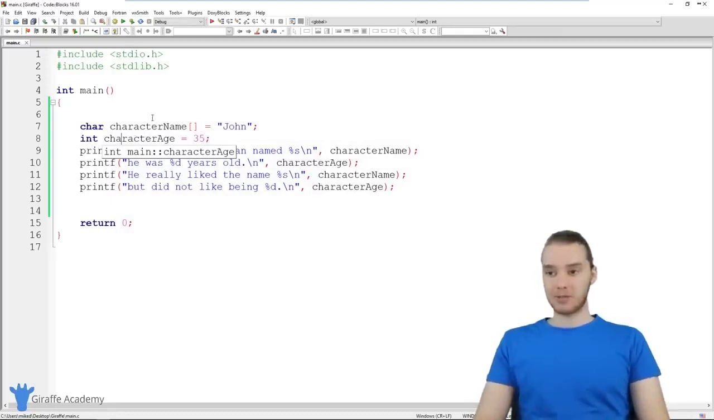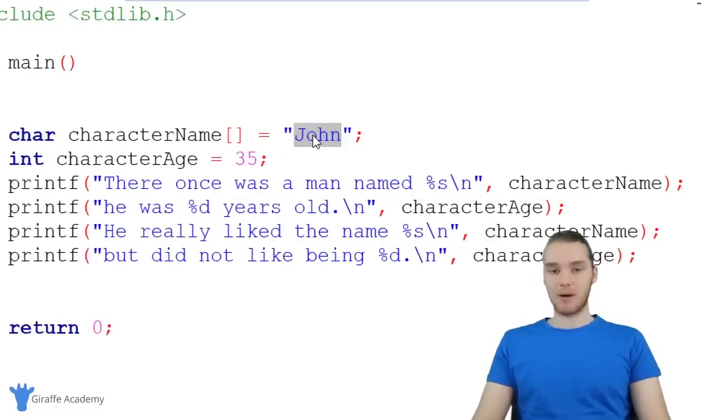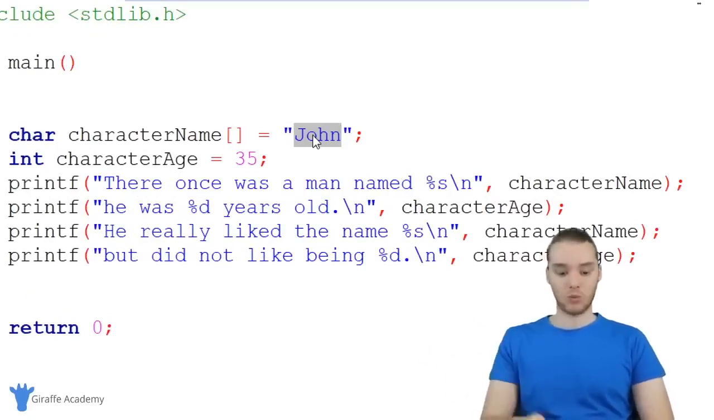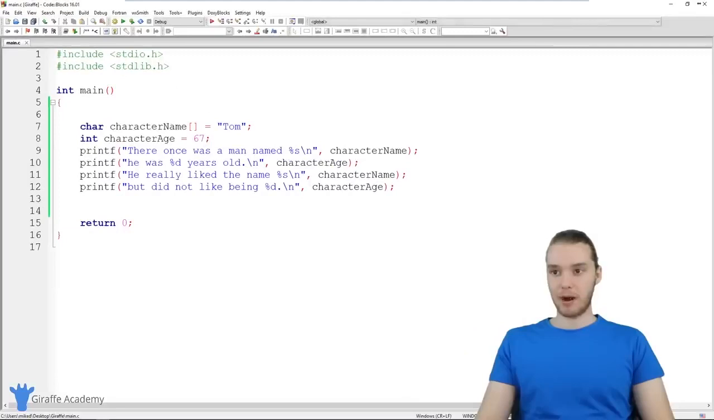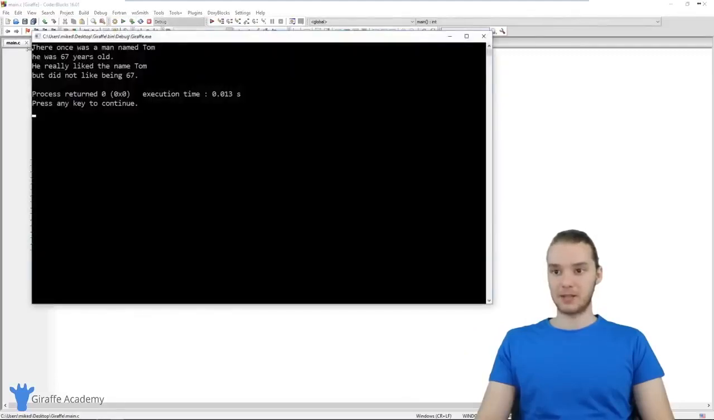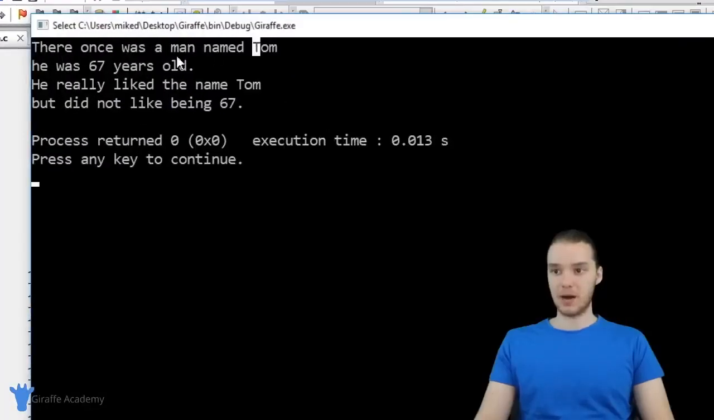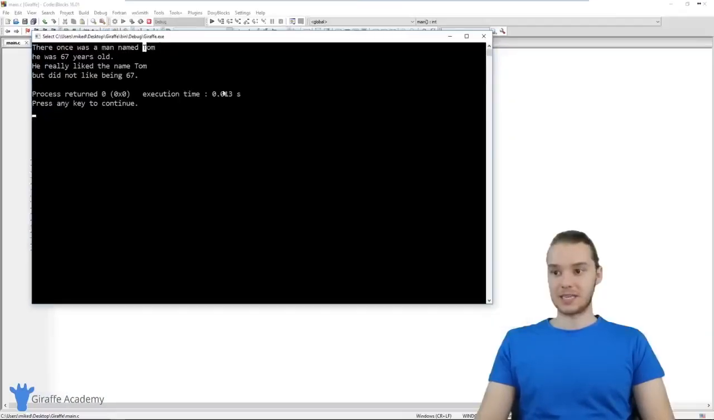And what's cool about variables is I could come up here and let's say I wanted to modify the character's age. All I would have to do is modify it in this one spot. So we could change the character's name to like Tom, and we could also change their age to like 67. And now when I run my program, all of that's going to get updated in the story. So now it's using the name Tom and the age of 67.